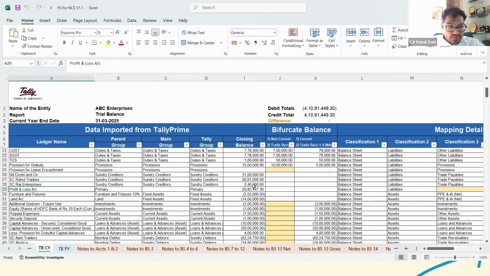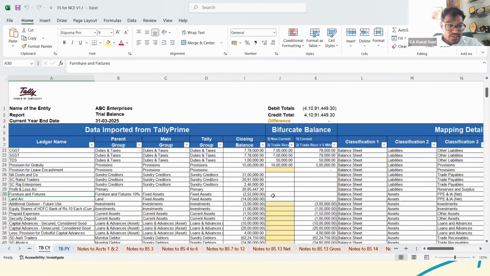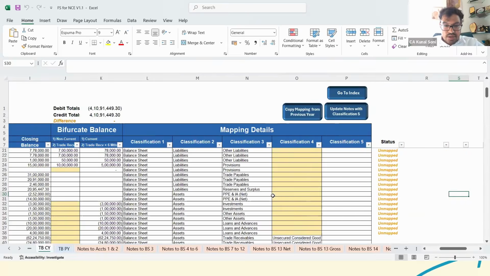Now see here, there is one option. This is P&L balance, that is primary. Now this profit and loss account, where it needs to be disclosed, you can even select the same, whether it's under reserves or any other thing. Now this, when you discuss, that is furniture and fixtures and land. Now furniture and fixture at 10% and land. So let us do the grouping for the same.